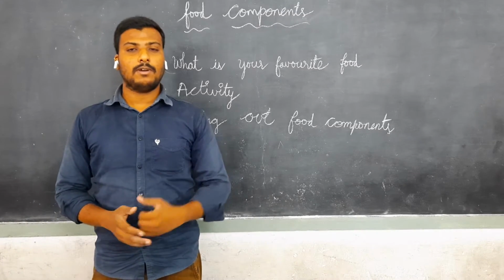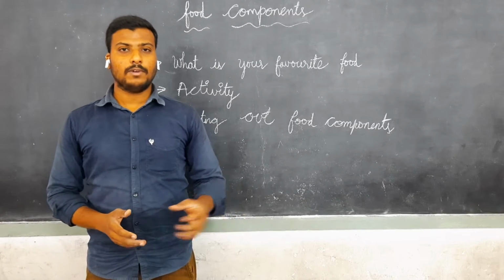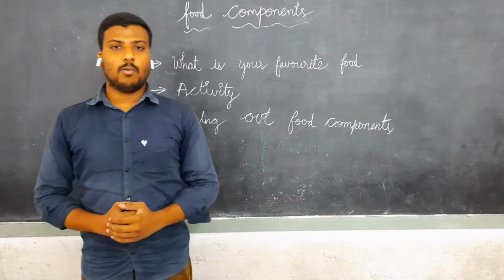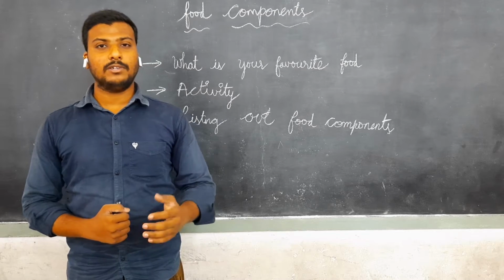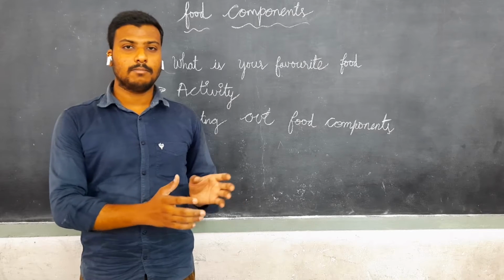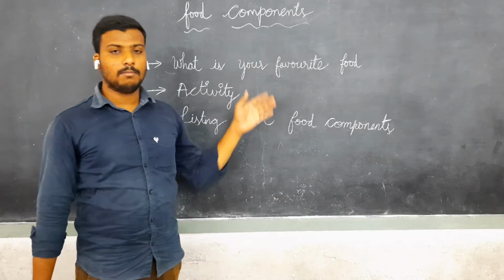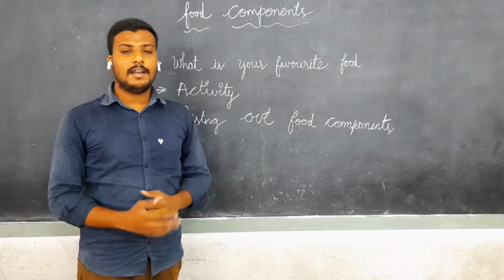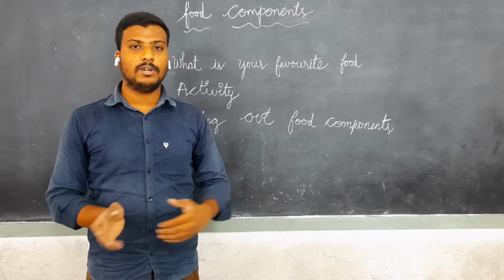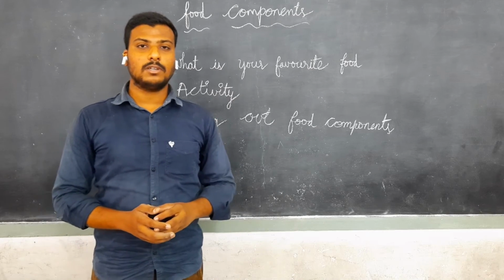Yes or no? You have one favorite food item and I have one favorite food item. But is only a favorite food item enough for you all the time? No, not absolutely. Right now we'll see one activity. You want to frame a list of names of the members in your family. Along with that, make a list of their day-to-day activities, and a list of some food items they eat.